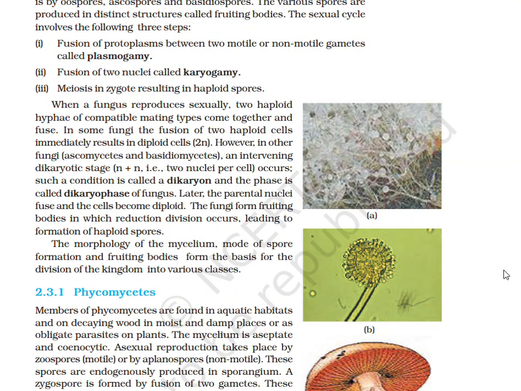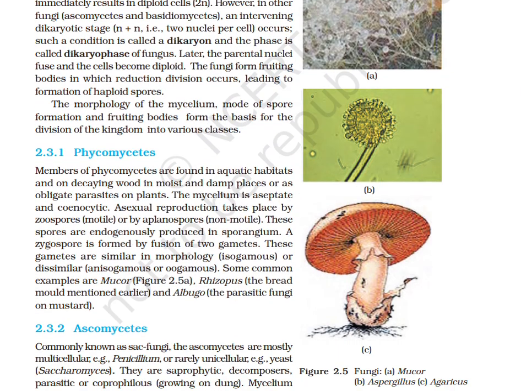Later, the parental nuclei fuse and the cells become diploid. The fungi form fruiting bodies in which the reduction division occurs, leading to the formation of haploid spores. The morphology of mycelium, mode of spore formation, and fruiting bodies form the basis for the division of the kingdom into various classes.